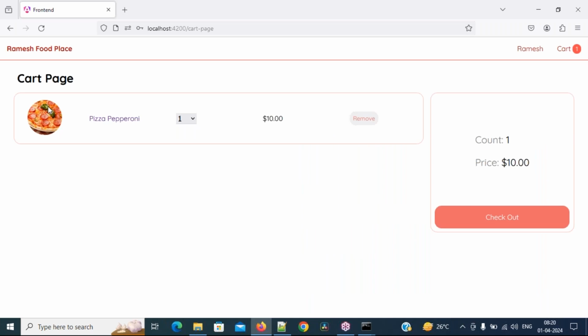So here, if you observe, there is the product image, product name. Everything is dynamic only, nothing is static here. Okay, so pizza pepperoni, product name and quantity and price and remove button. Whenever you change the quantity, for example, I am changing it to 2. See it, immediately it is updating here to 20. Here also the count is 2, price is 20. Observing, right, everybody? See it, the cart also is showing 2 only.